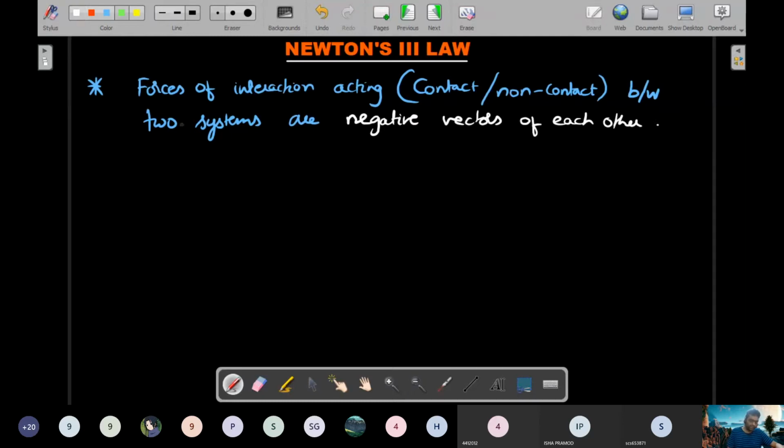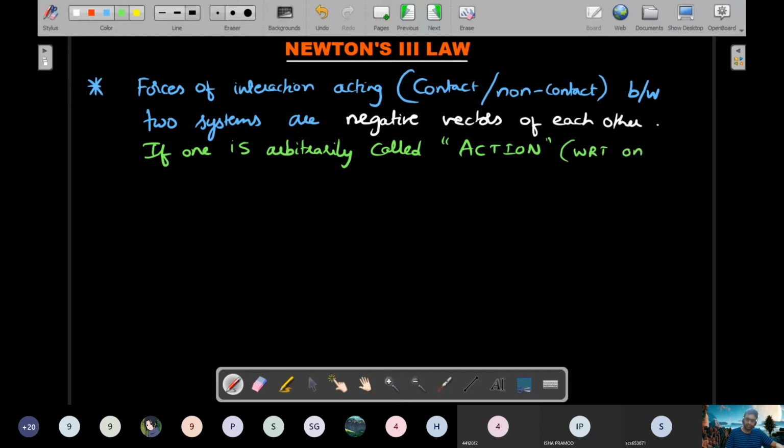If one of those negative vectors is arbitrarily called the action force with respect to one of the systems, then the other is called the reaction.